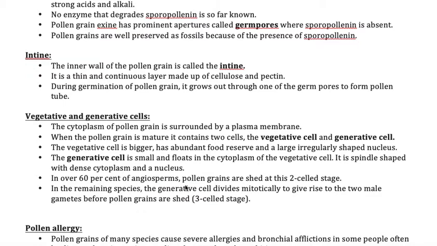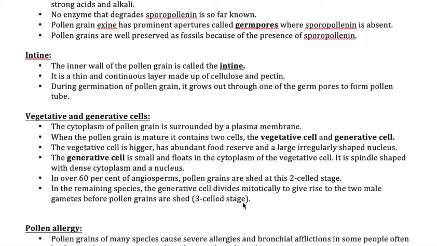In 60% of angiosperms, the pollen grain is shed in the two celled stage. Yes, and in the remaining 40%, they are shed in the three celled stage. And I don't know, they got confused.